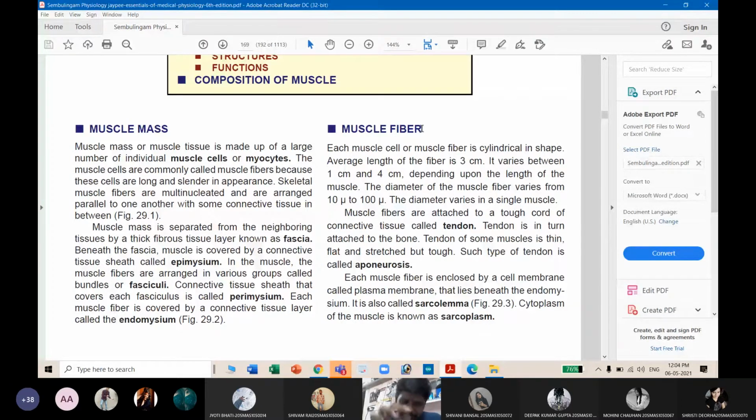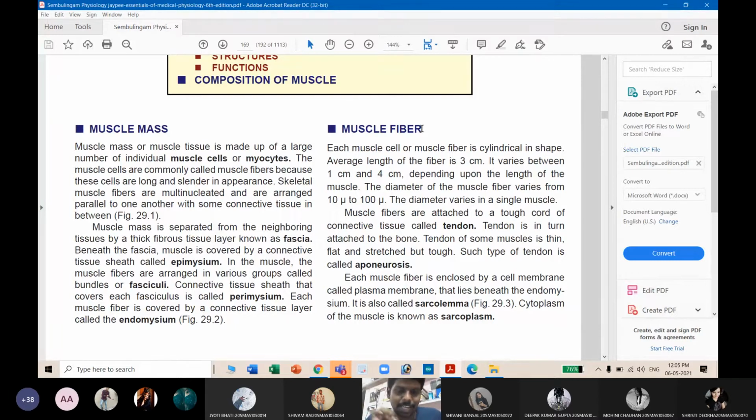Now, in this muscle mass, the muscle is made up of many fibers. It is made up of many thread-like structures, and those thread-like structures are called muscle fibers. So muscle is made up of many threads. Each thread is made up of a cell, and that cell is called a myocyte, a muscle cell.